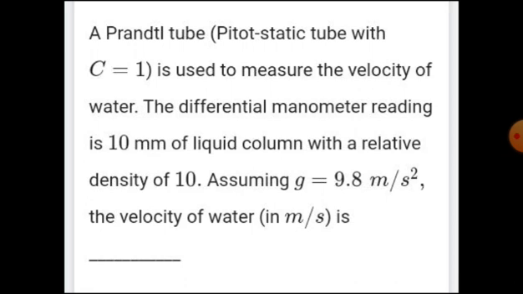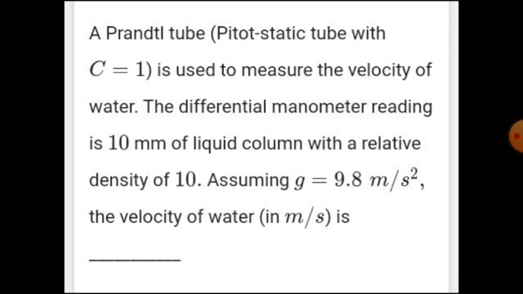The question is: a Prandtl tube, pitot-static tube with C equal to 1. Here the C indicates the coefficient of the pitot tube, or coefficient of discharge, used to measure the velocity of water.